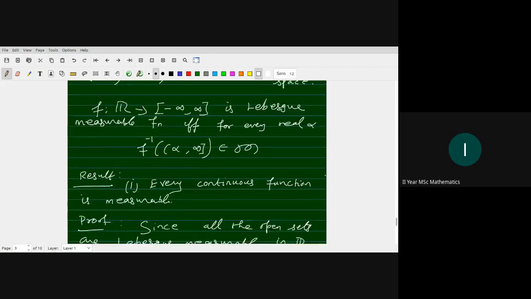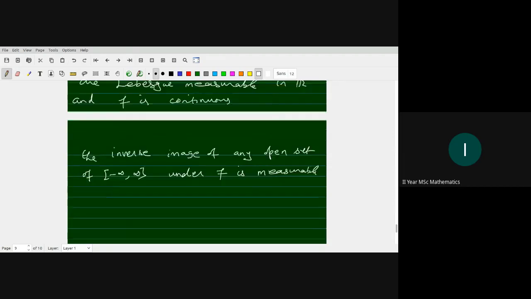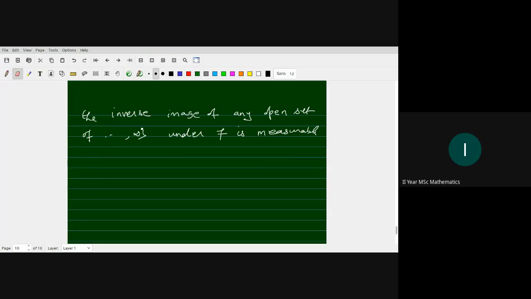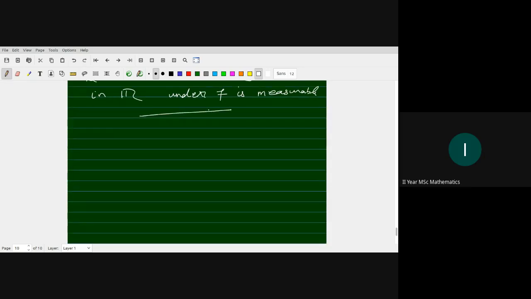Here, for the restricted case, we only take f from R to R, instead of the extended real number system. Every open set in R under f is measurable, right? So every continuous function from R to R is measurable.